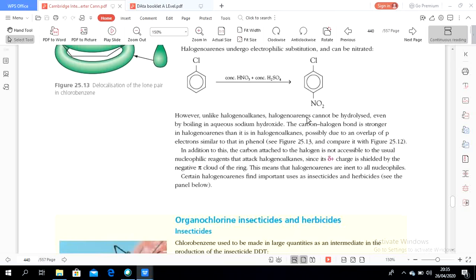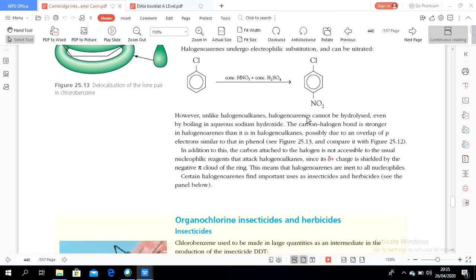Let's revisit a little bit about halogenoalkanes from the AS level chapter. When halogenoalkanes undergo hydrolysis with sodium hydroxide, the products are alcohol and hydrogen halide.